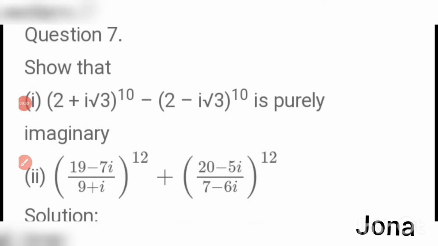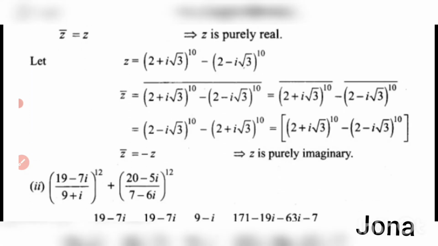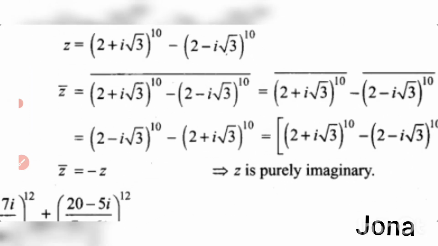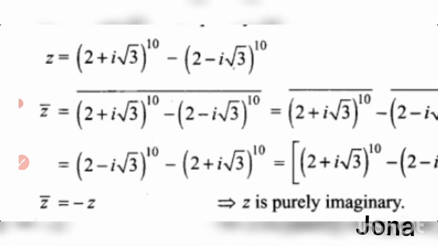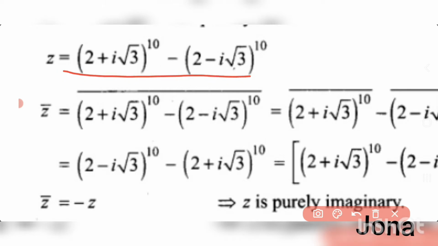Question number 7. Show that (2 + i√3)^10 − (2 − i√3)^10 is purely imaginary. Let me take the first division here. Let z equal (2 + i√3)^10 − (2 − i√3)^10. This is given, and we want to take this as z.